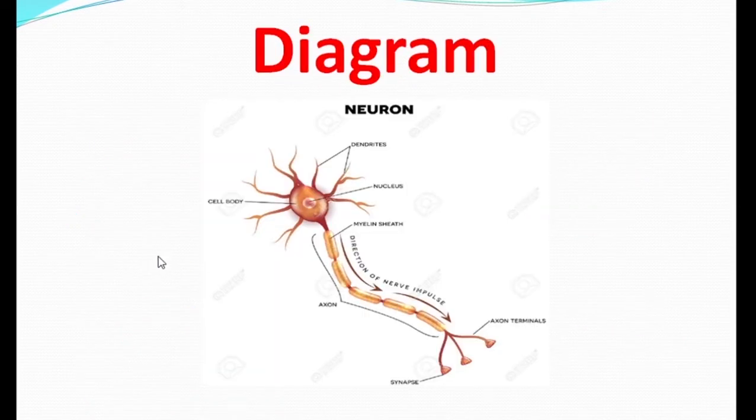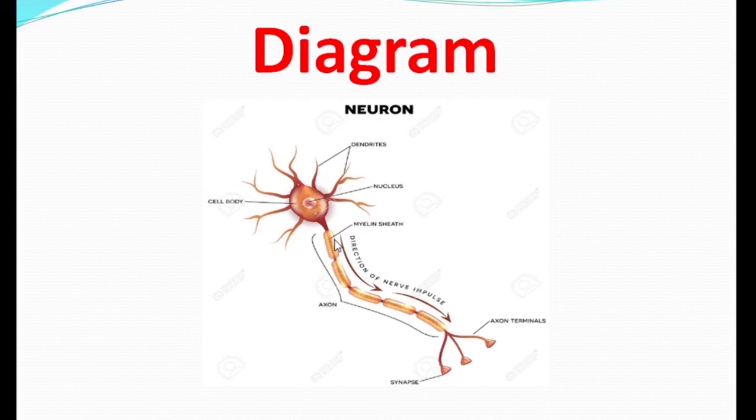This is the diagram of a neuron. Look at the diagram. There are two parts of a neuron: one is the cell body and the other is the processes. This is the cell body and this is the processes.